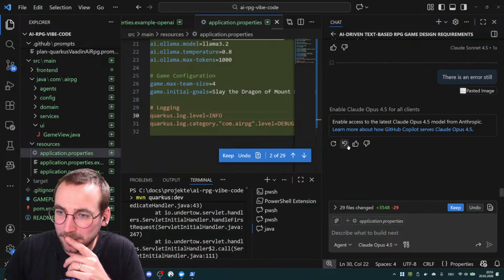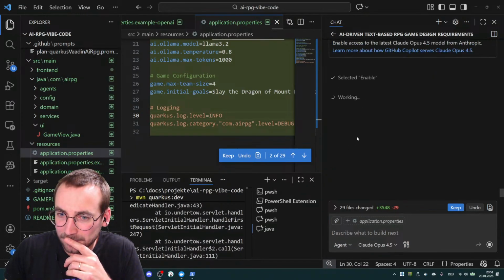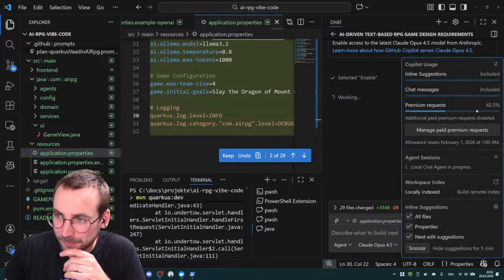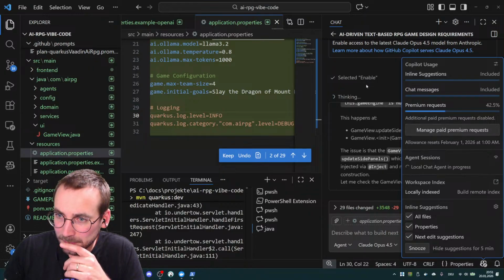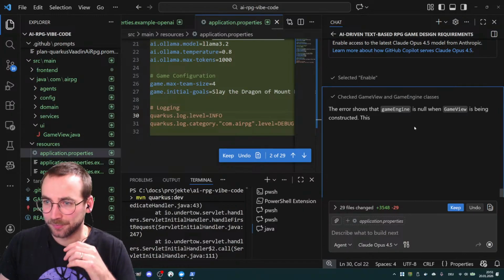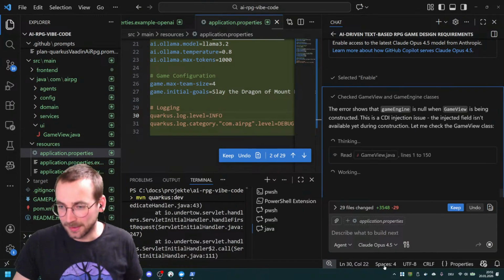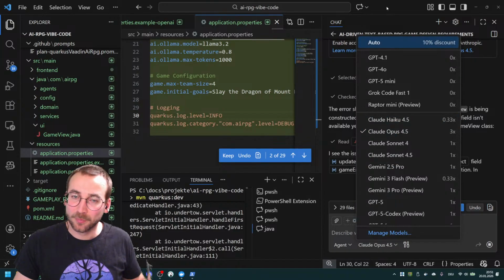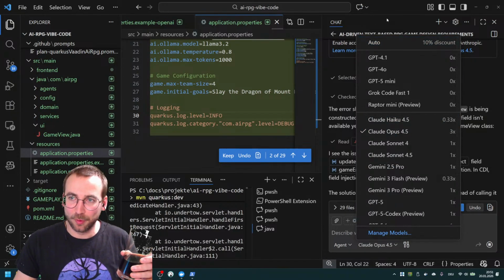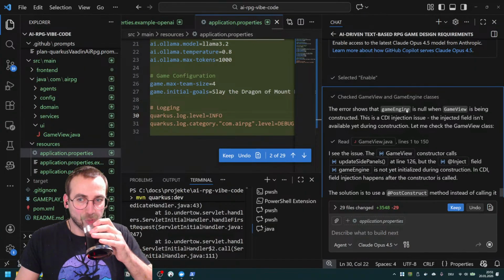Oh, I have to enable it. All right. Selected enable. Yeah, we're still at 42.5%, which isn't a lot. But let's see. Now with Claude Opus, we are using 3 times as much. So maybe we will burn through that stuff faster.